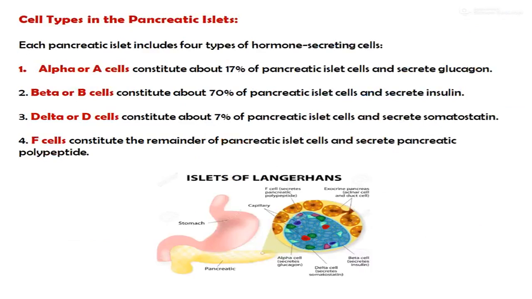Now see, this is the pancreas and these are the pancreatic islets, or the islets of Langerhans. Cell types of the pancreatic islet: each pancreatic islet includes four types of hormone-secreting cells. First, the alpha or A cells constitute about 17% of pancreatic islet cells and secrete glucagon. Beta or B cells constitute about 70% and secrete insulin. Delta or D cells constitute about 7% and secrete somatostatin. F cells constitute the remainder and secrete pancreatic polypeptide.